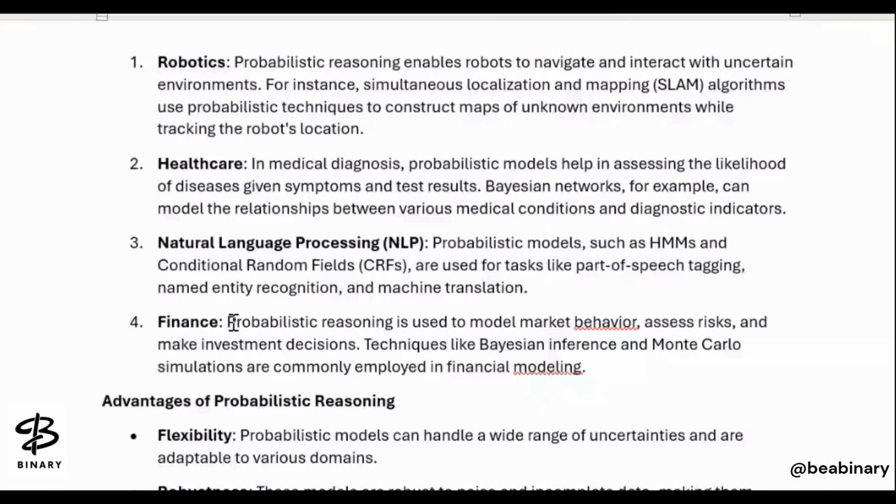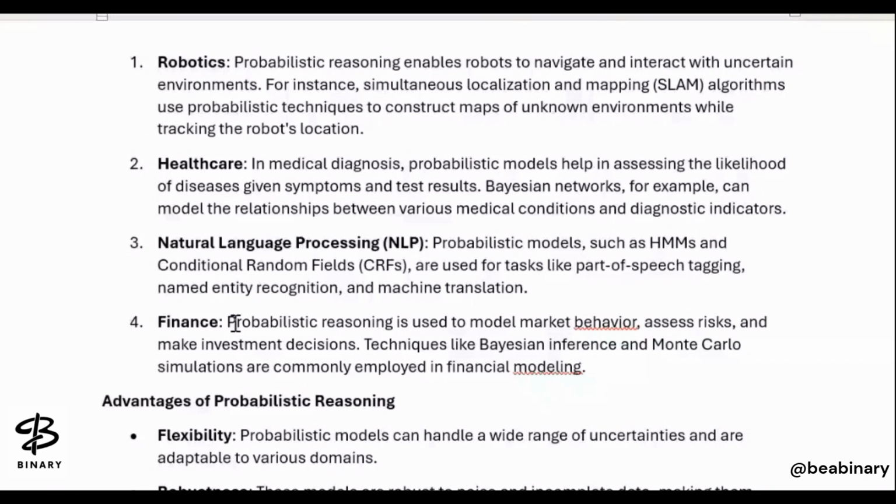Probabilistic reasoning is used to model market behavior, assess risk, and make investment decisions. Here Bayesian inference and Monte Carlo simulations are commonly employed in financial modeling also.